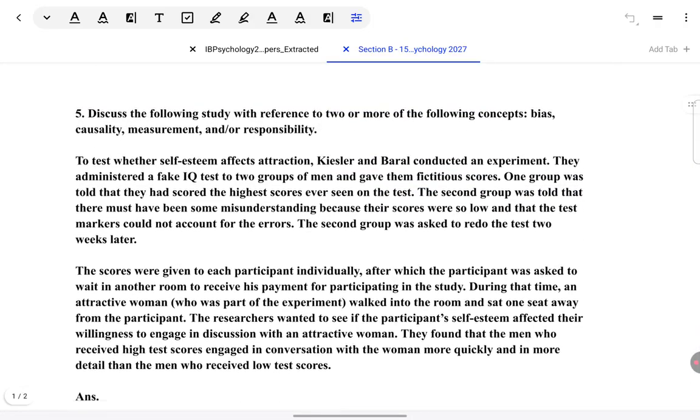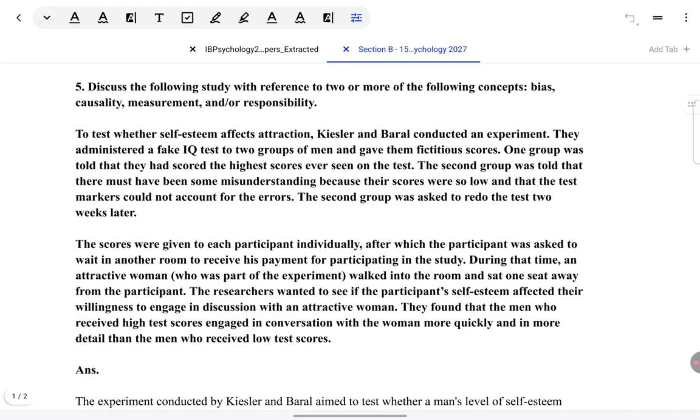In section B, we have an entire scenario or a detailed stem given to us. So reading skills are also very important here. Every question we have to read very carefully, as I've explained in my previous videos, but in this question, reading is particularly important. So the very first rule, as basic as it might seem: don't hurry while reading this question. Take as much time as it takes you to read the question and understand it fully. It is worth taking as much time as required.